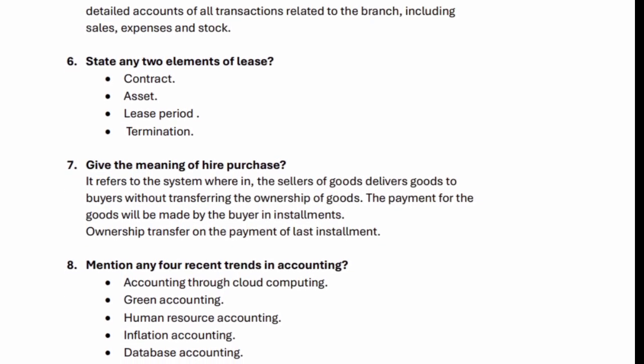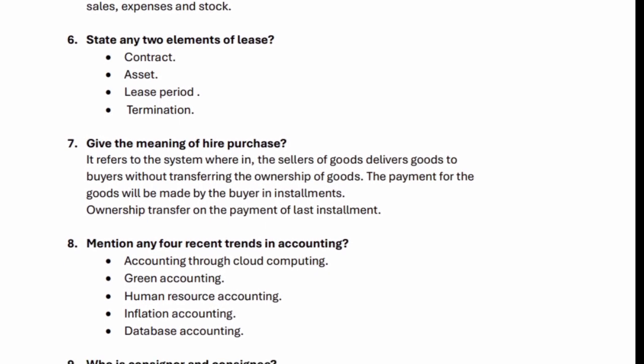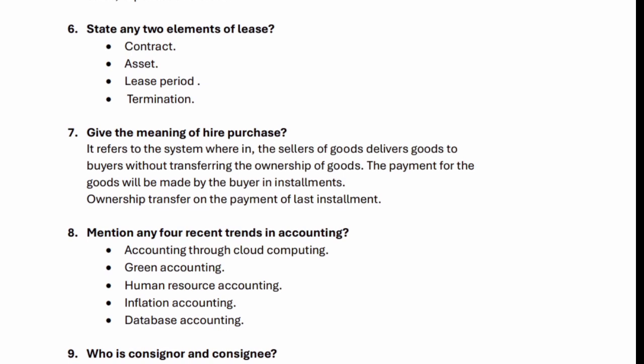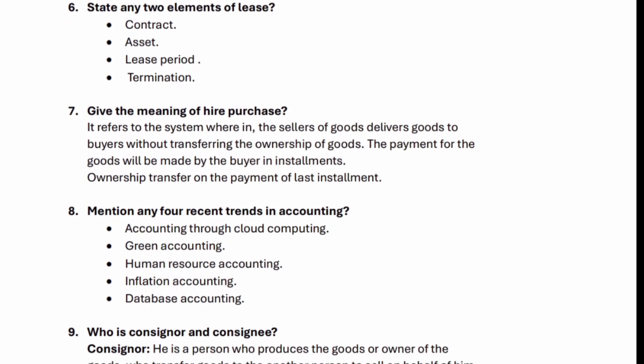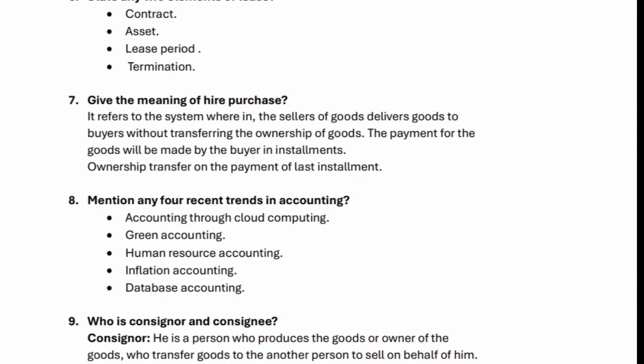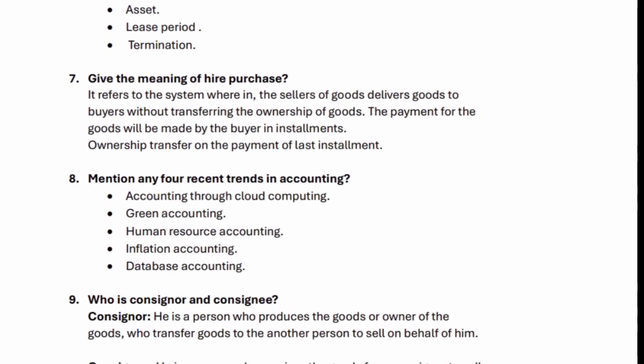6. State any 2 elements of lease. Contract, asset, lease period, termination. 7. Give the meaning of hire purchase. It refers to the system wherein the seller of goods delivers goods to buyers without transferring the ownership of goods. The payment for the goods will be made by the buyer in installments. Ownership transfers on the payment of last installment.